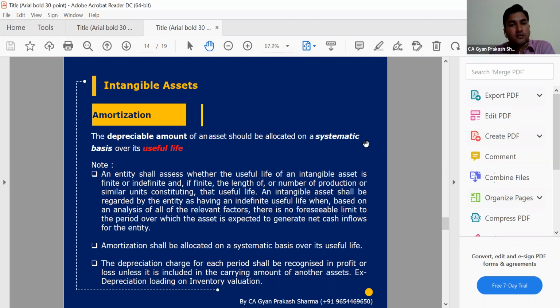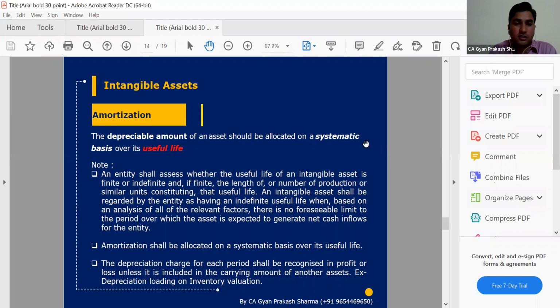So in that case, intangible asset life can be infinite or can be for some limited period of time. If we have an indefinite period, we need to identify how much time, how much period we can take a benefit of such type of asset. If we can easily identify the number of years, then there will be a definite life and we will amortize that asset over the period of time.